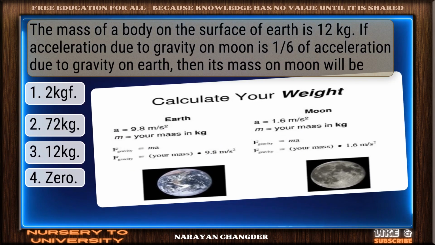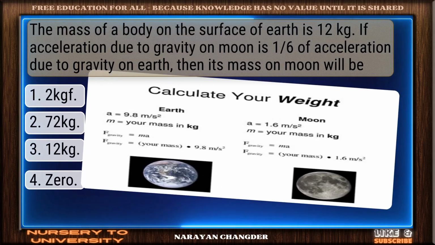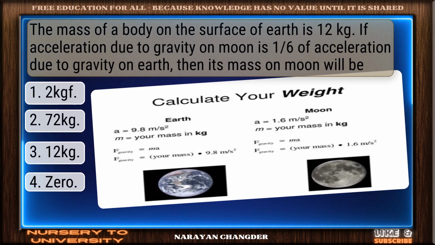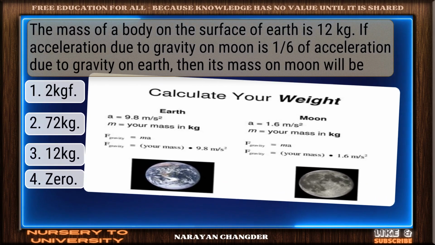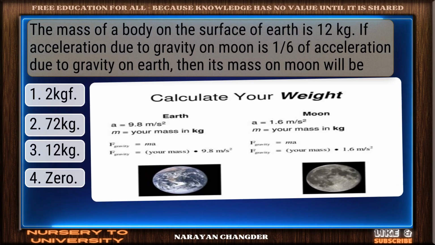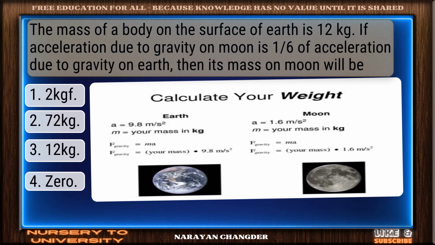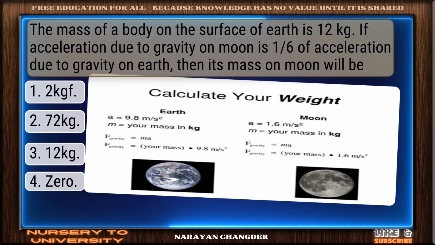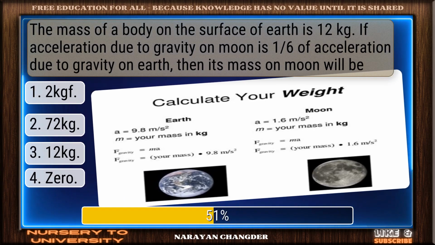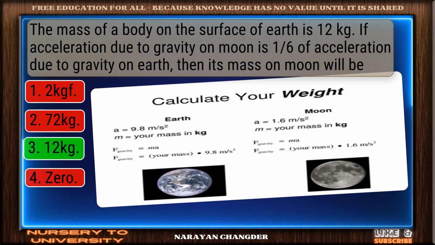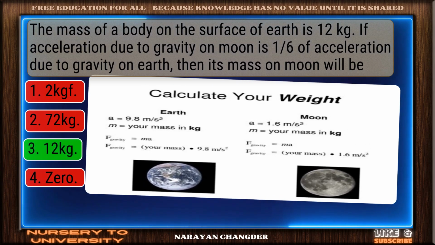Question number 9. The mass of a body on the surface of Earth is 12 kg. If acceleration due to gravity on Moon is 1/6 of acceleration due to gravity on Earth, then its mass on Moon will be... Strong choice. 12 kg is the right answer.